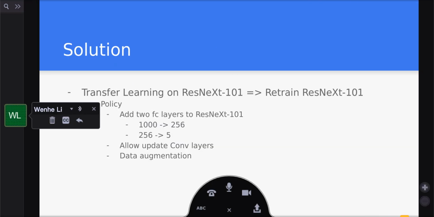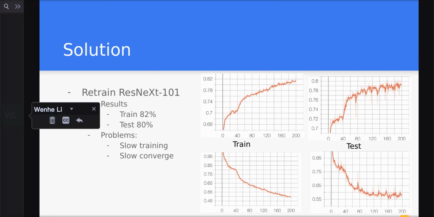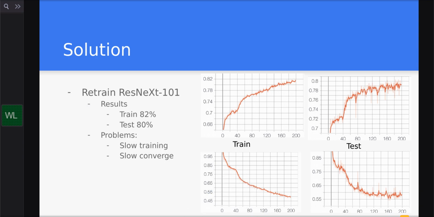For the solution, we realized that the features that the pre-trained ResNeXt is sensitive to might be different from our task. Therefore, we decided to retrain the network by allowing value updates for all convolutional layers. To avoid overfitting, we apply the data augmentation we mentioned in the previous sections in the training process. Our retrained ResNeXt achieves both higher training and testing accuracy, and both of them are around 80%. However, by applying strong data augmentation, we find the model is hard to converge. Besides, since we need to update all convolutional layers, the training process is quite time-consuming.